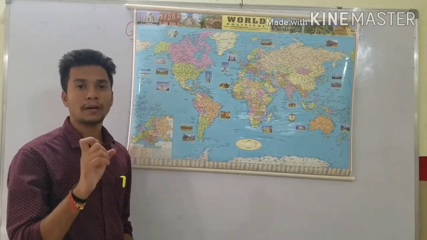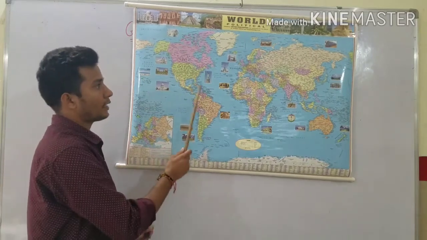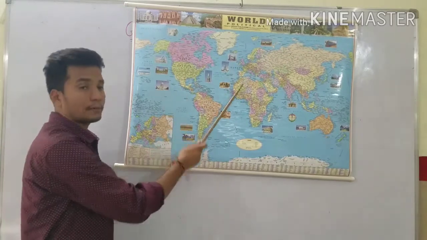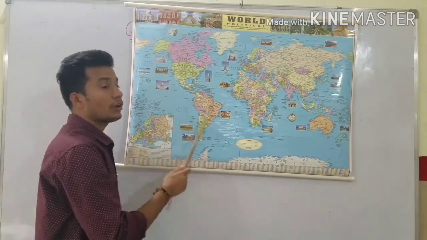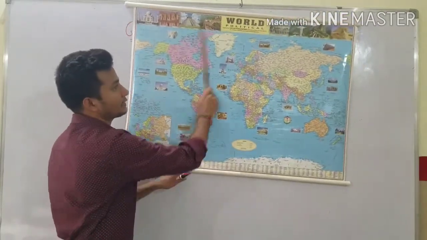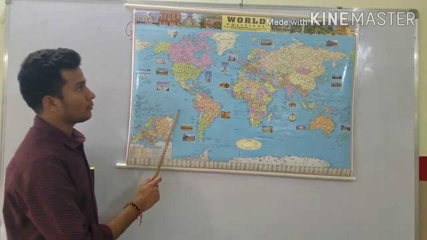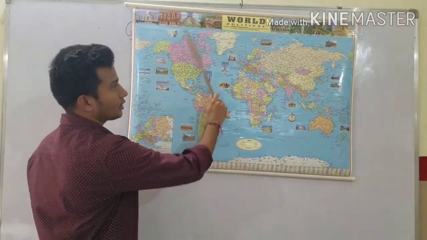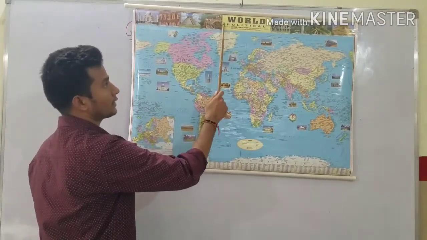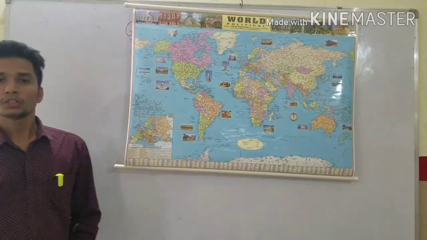It may be a small part of the earth, or it may be the whole of the earth, drawn on a flat or plain surface. Yes or no? See here, you can see the whole world, because it is written World Political Map. Okay, understood?